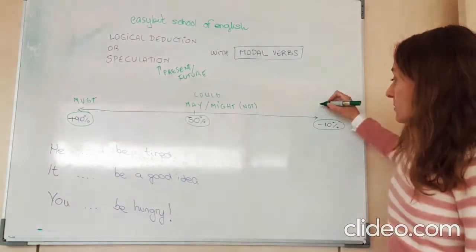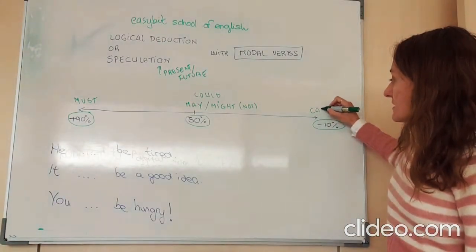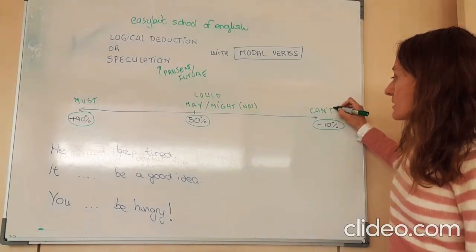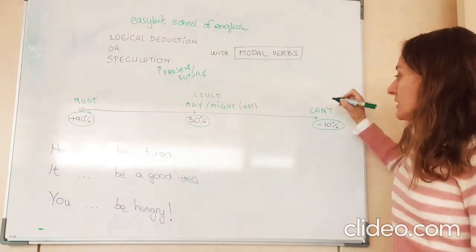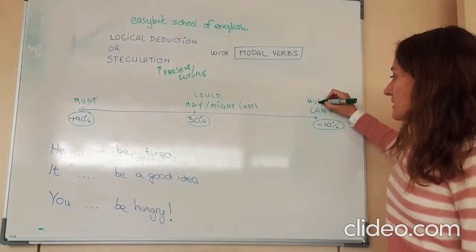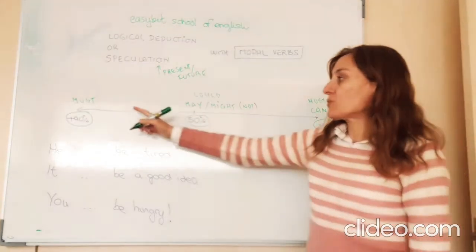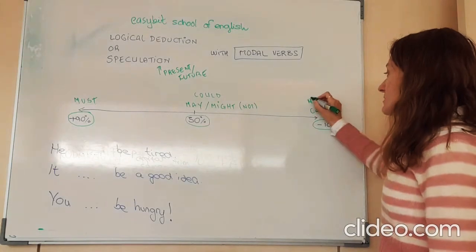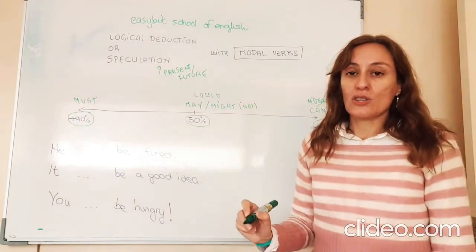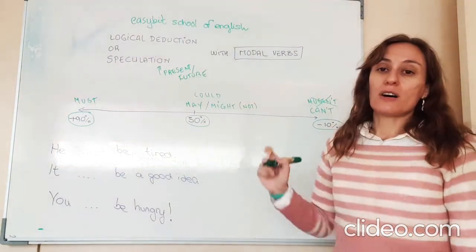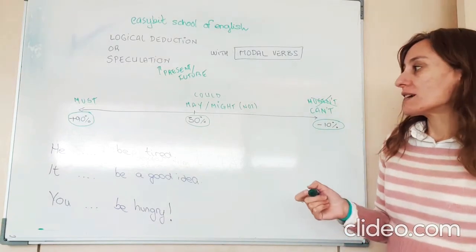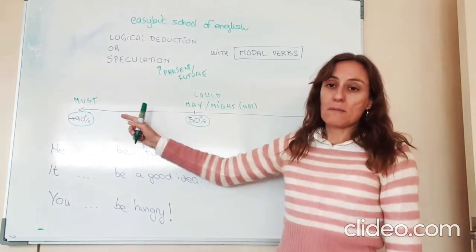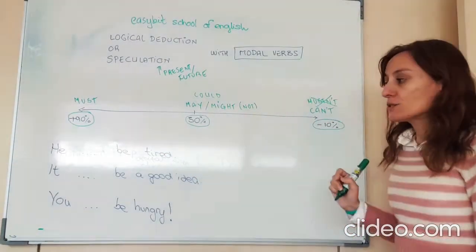Be careful, because in this case I have to use can't. A typical mistake is that you think the negative for must is mustn't, but no, it's not correct. When we are talking about deduction or speculation, the negative of must is can't.